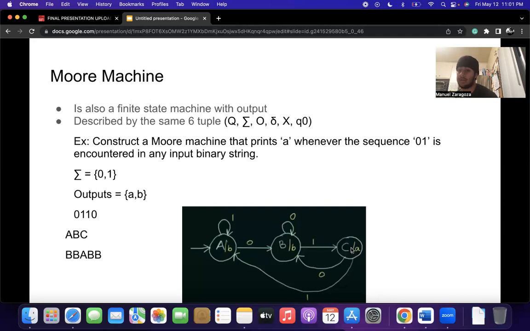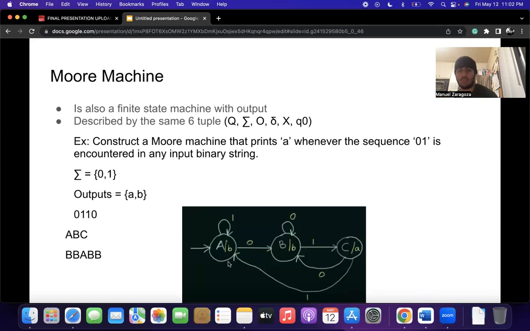But if we get 0 again, we'll have to wait for another 1. And if we were to get another 0 in C, we'll have to send it to B, which is right over here. And then if we were to get to C by 0, 1, 1, we can only move ahead if we get another 0, 1. And in order to get that, we have to send C to A, and then we'll be able to get the sequence 0, 1. If C were to get input 1, we'll have to send it to state A. And now our DFA is complete.